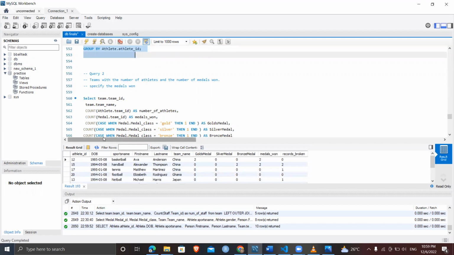So it returns the athlete's ID, the sport he or she belongs to, the athlete's first name and last name, the team he represents, the medals he has won in gold, silver, and bronze, and the records the athlete has broken.